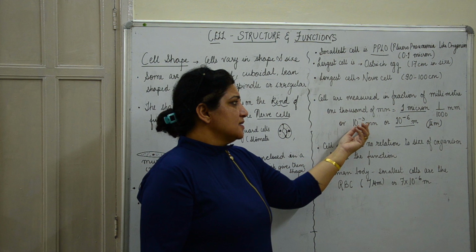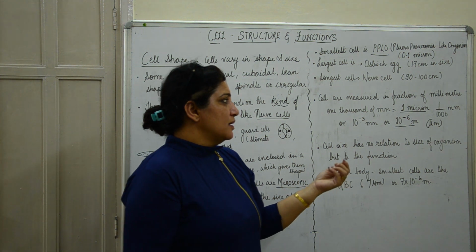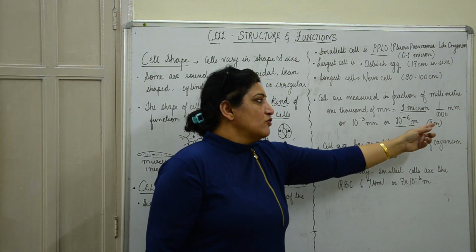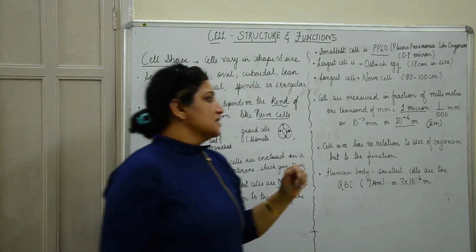So we can write it as 10 to the power minus 3 mm, or even as 10 to the power minus 6 m. And the symbol for this is this: for a micron we use this mu kind of symbol, and then we write m.